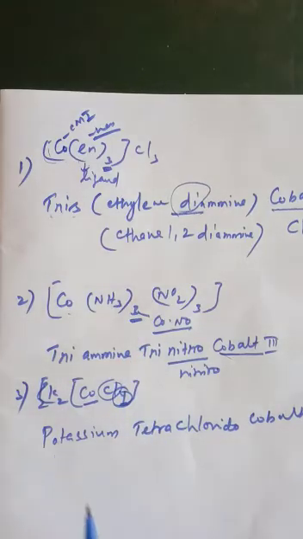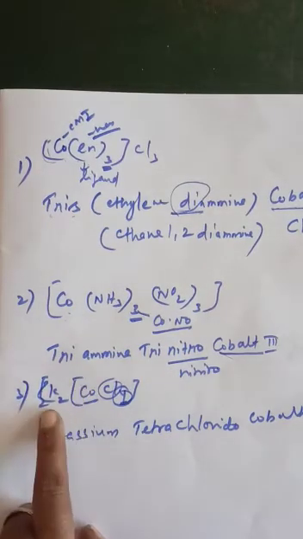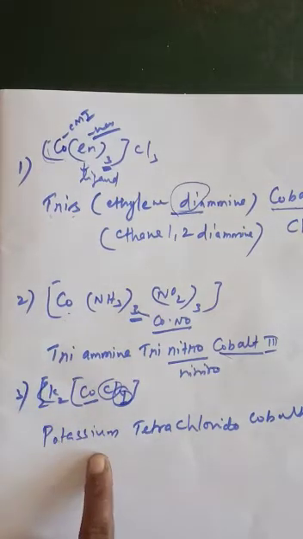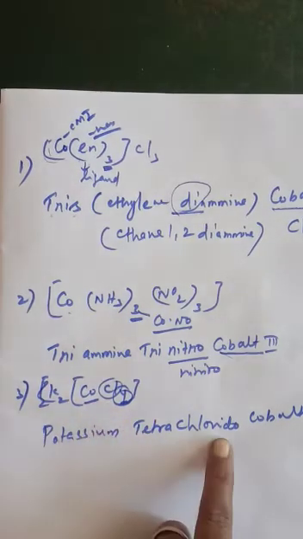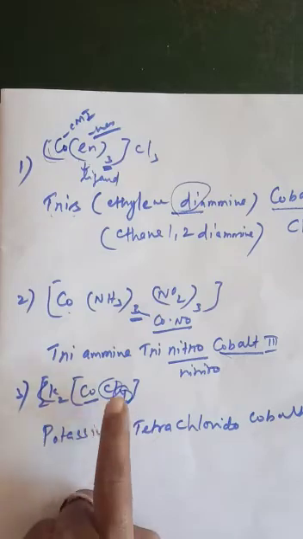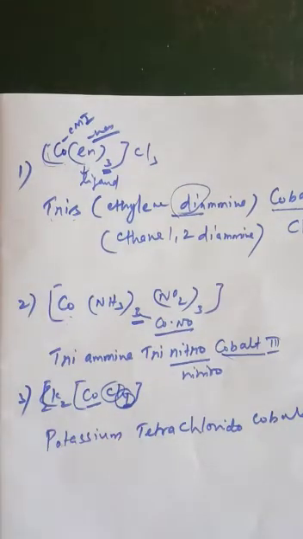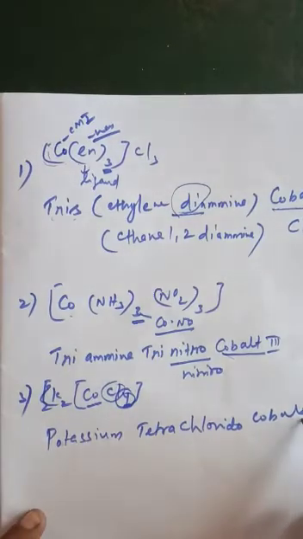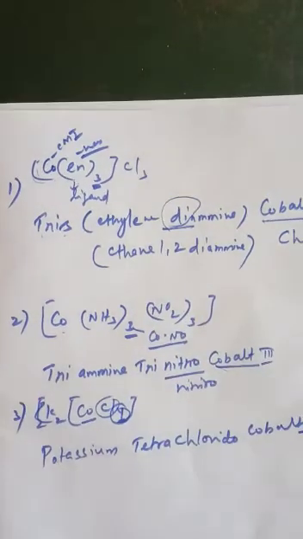So suppose some metal is outside of the bracket at the beginning, we give the naming first, potassium, because it is before the bracket. And again it starts with the coordination number, tetra. A negative ligand means chloro or chlorido. And a negative ligand means you should change the name of the metal ion also, cobaltate, with the suffix ate to be written. And this is the IUPAC nomenclature of the compound.